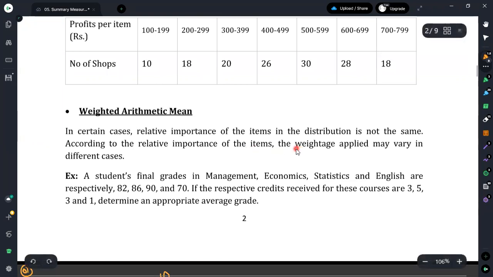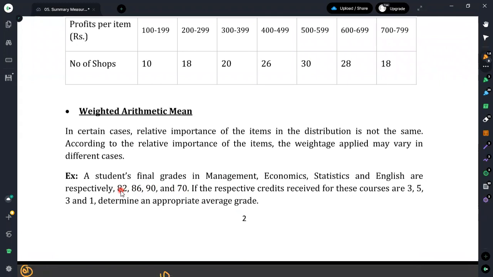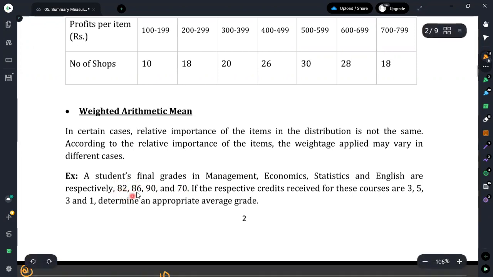Therefore, here what we are considering as the example, students' final grades in management, economics, statistics, and English are respectively 82, 86, 90, and 70. But here they have observed that the subjects have relative importance as well. We cannot simply take the summation of these data points and divide it by 4, because these do not have equal importance.